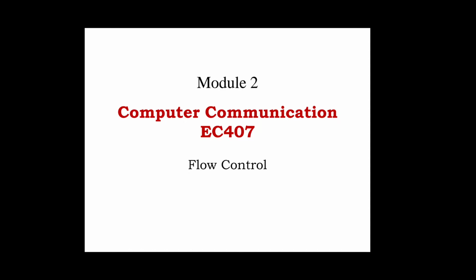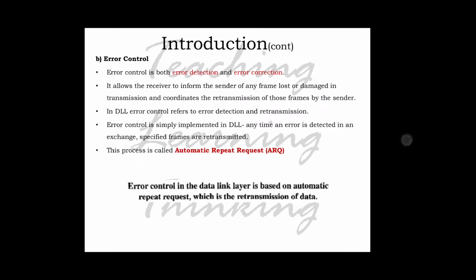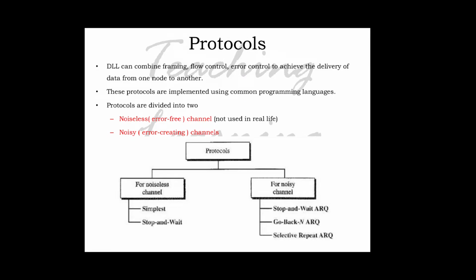So the last session was about flow controller and noiseless channel protocols such as the simplest protocol and stop and wait protocol. So today we are going to discuss noisy channel protocols. There are three types of noisy channel protocol that we have already discussed in the classification. First one is stop and wait ARQ, then go back N ARQ, and selective repeat ARQ. So these three we are discussing today.